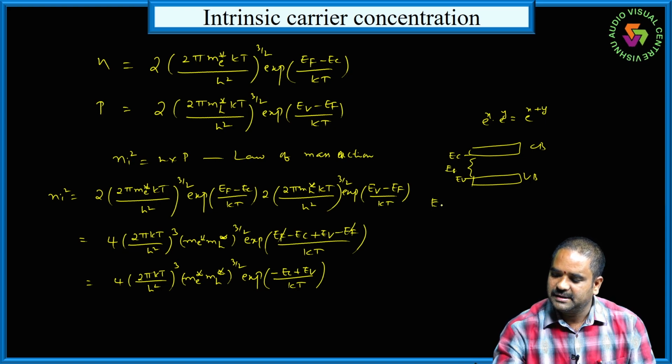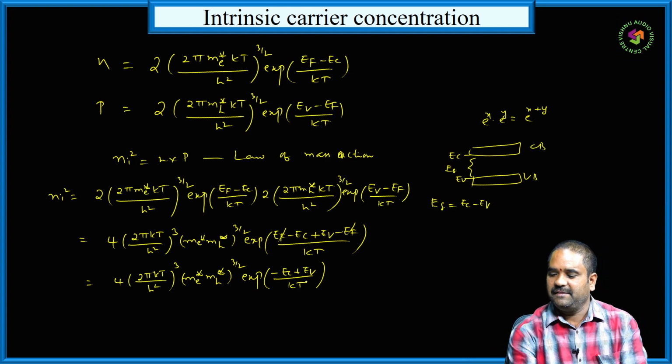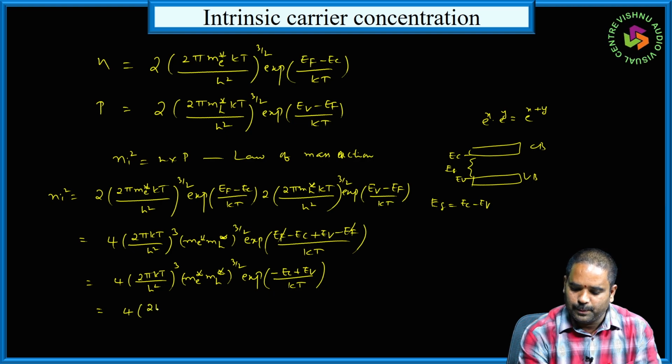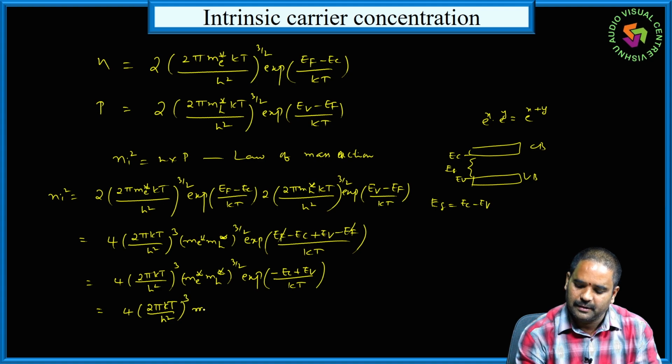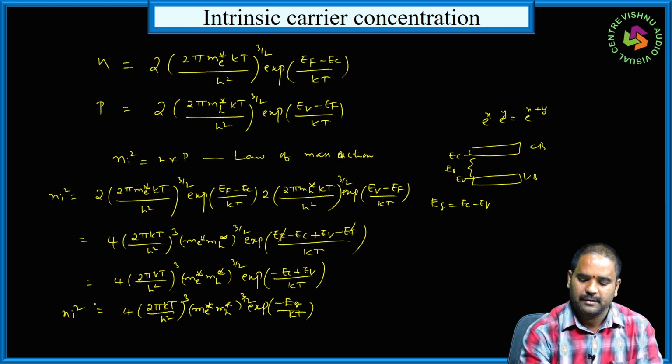So energy gap Eg is equal to Ec minus Ev. So we can write here E minus Ec plus Ev, so this can be written as minus Eg. Then this term can be written as 4 into (2πkT by h²) to the power of 3, (me* mh*) to the power of 3/2, exponential of minus Eg by kT. So this is for ni².